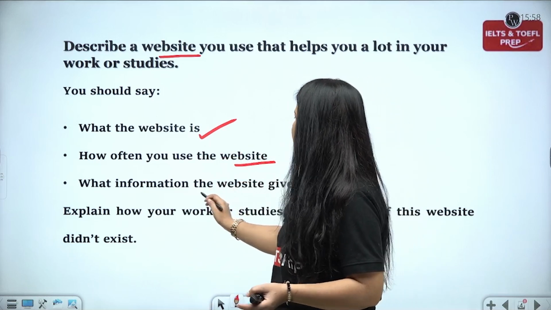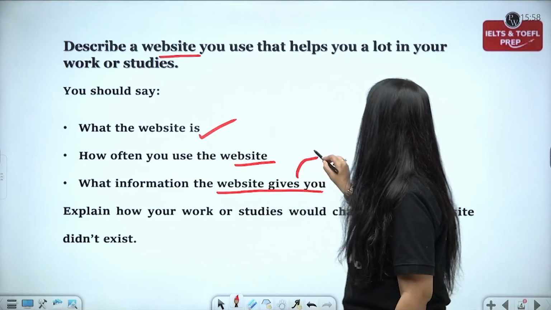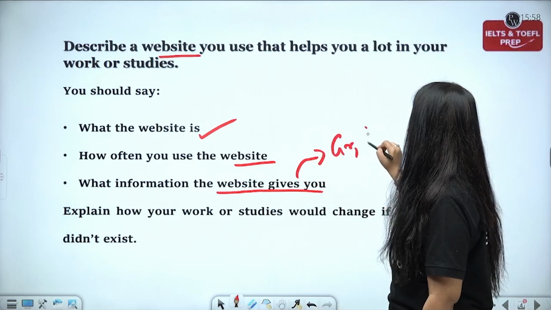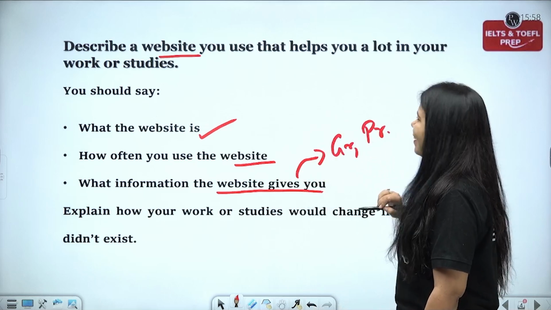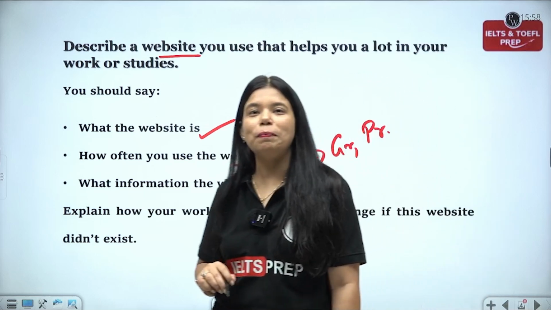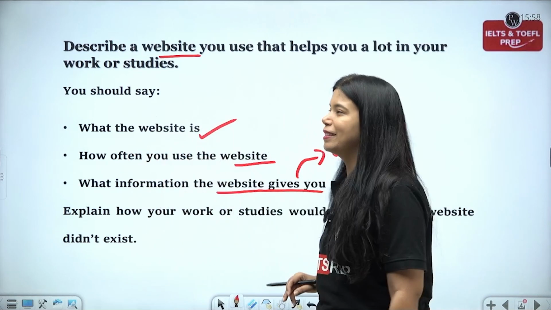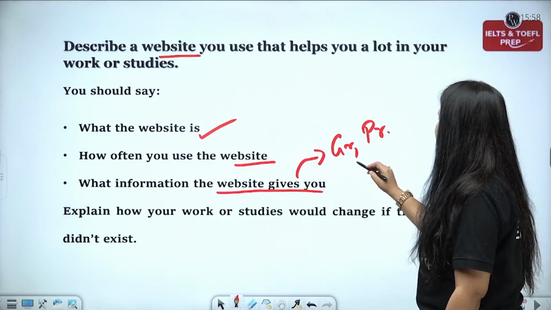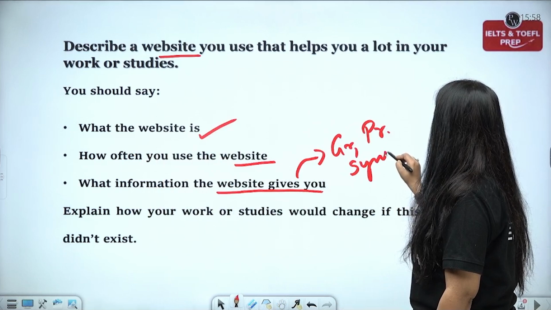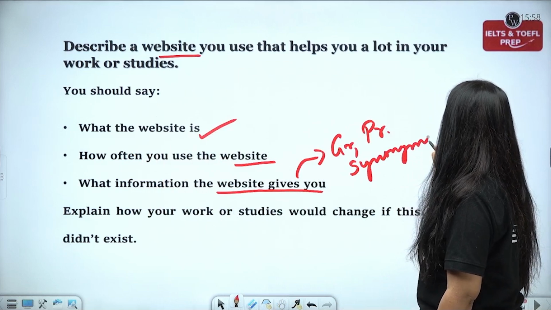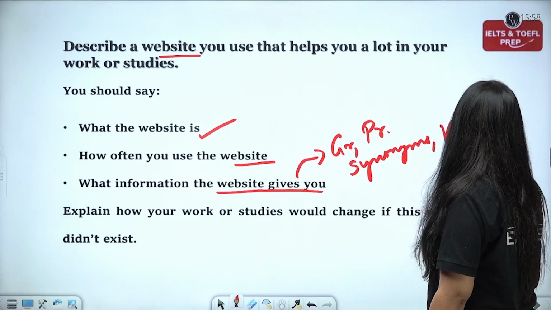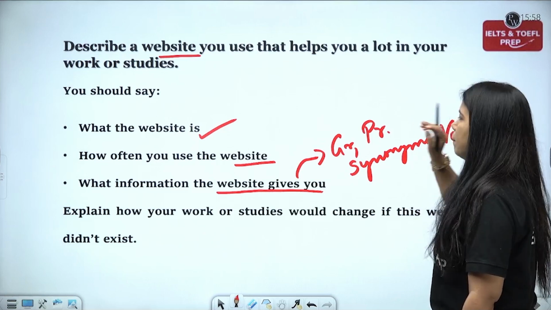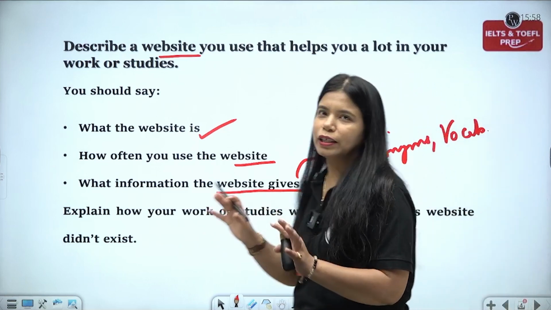And what information the website gives you? It talks about grammar, it talks about pronunciation. Why am I smiling on pronunciation? ये अभी मेरे आंसर में पता चल जाएगा. It talks about synonyms. It gives you so much information on vocabulary. I mean, it's just amazing. And you should explore it sometime.